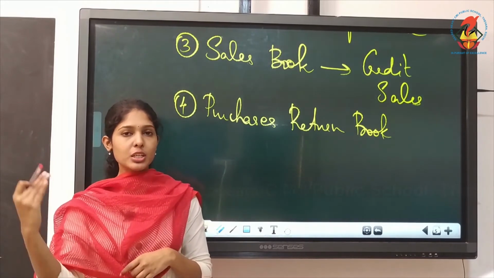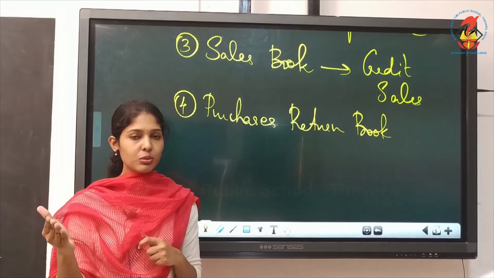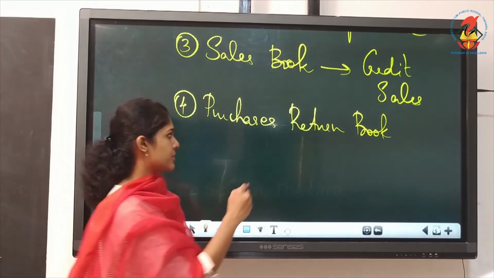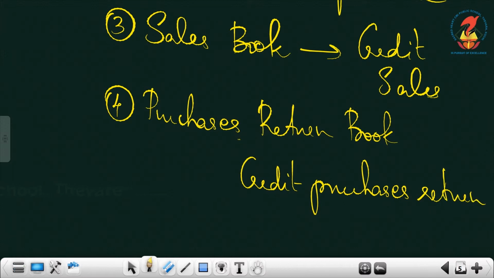On a later date, you are returning these goods to the seller. You means the firm always. Okay? And these types of transactions will be recorded in purchases return. That means credit purchases return will be recorded in purchases return. Cash purchases return will go to cash book.